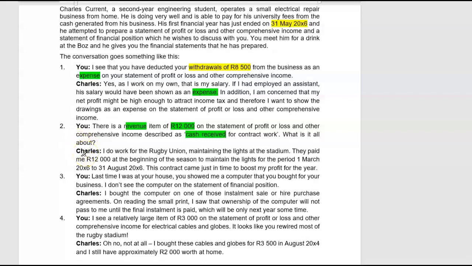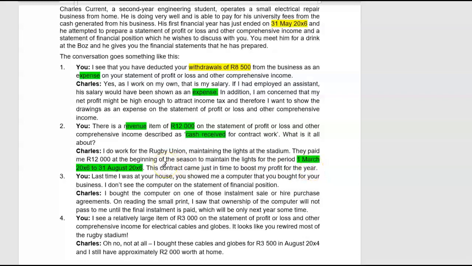They paid me 12,000 Rand at the beginning of the season to maintain the lights for the period 1 March 26 to 31 August 26. Guys, what is our financial year end? Our financial year end is 31 May 26. So this contract just came in time to boost my profit for the year.